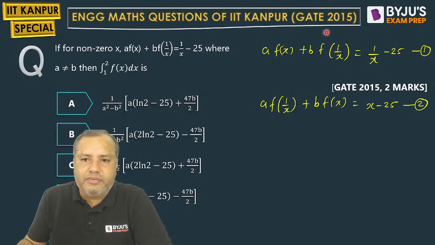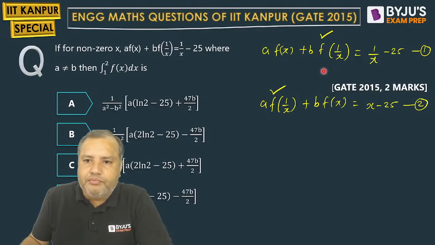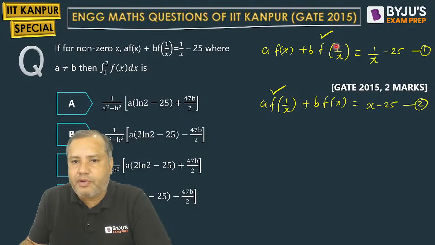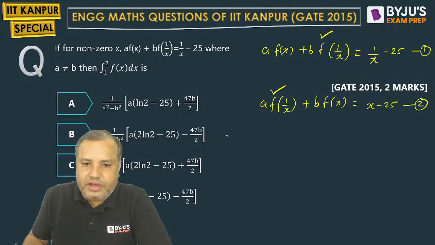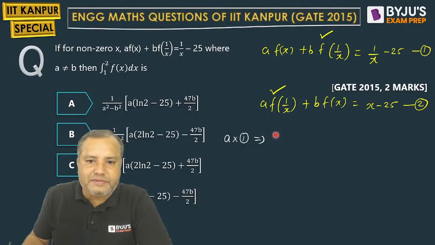So I want to eliminate this f of 1 by x from both of the equations. So what I'm trying to do here, I will be multiplying equation number 1 by a. So what will you get? Sir, a square f of x. Can I have your response? Come on here.